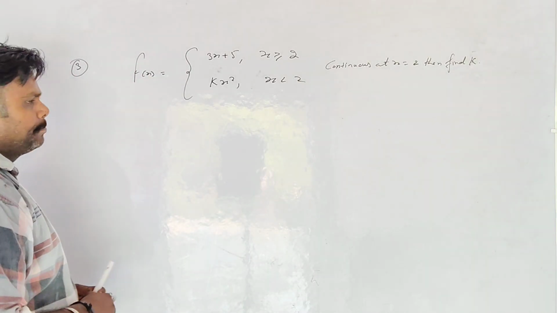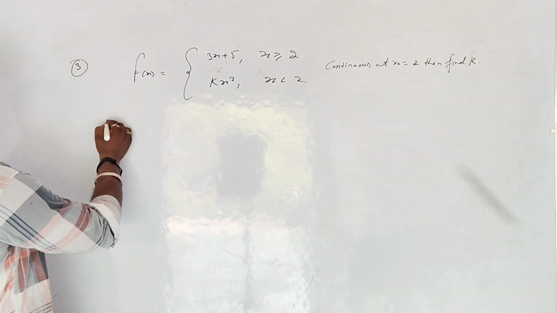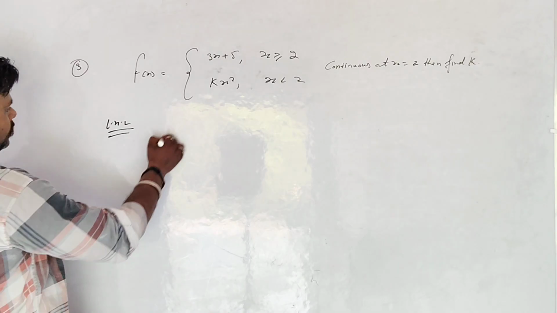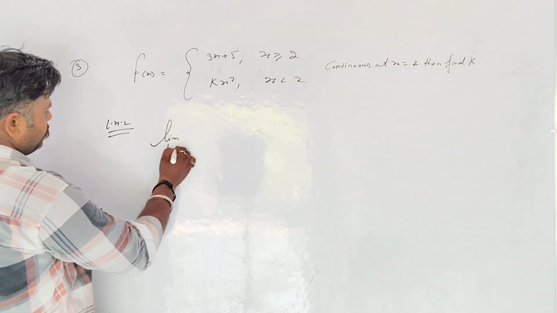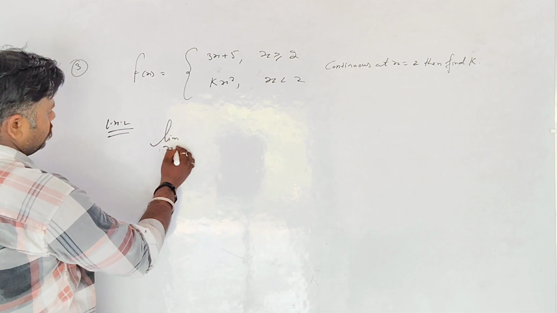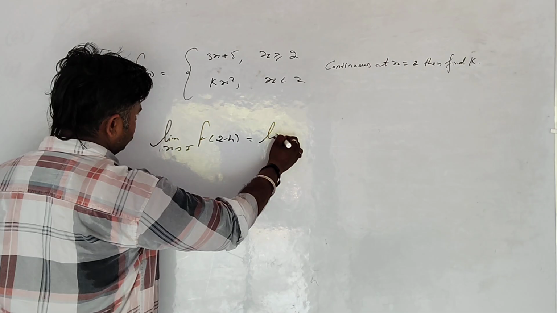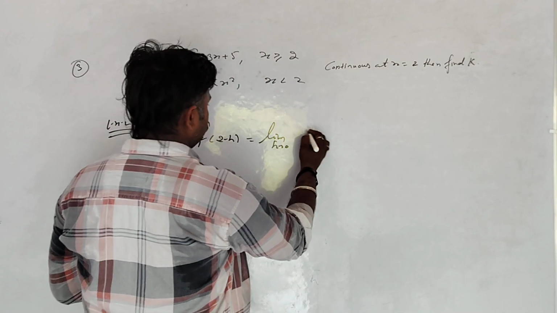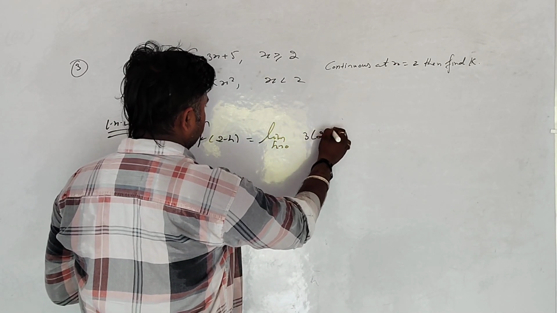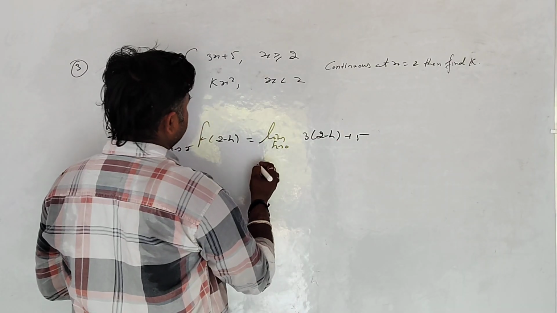So now start. Left hand limit: limit x tends to 2 negative, f(2 minus h), is equal to limit h tends to 0 of k times (2 minus h) whole square.